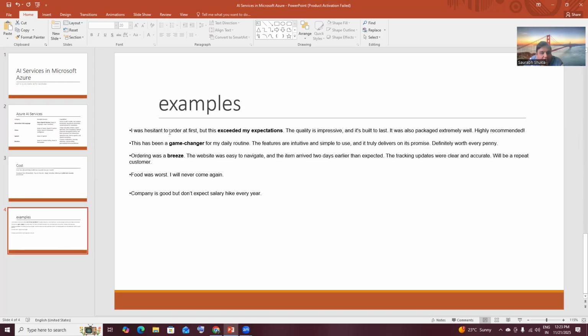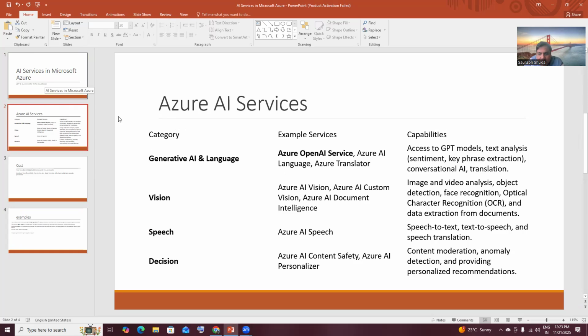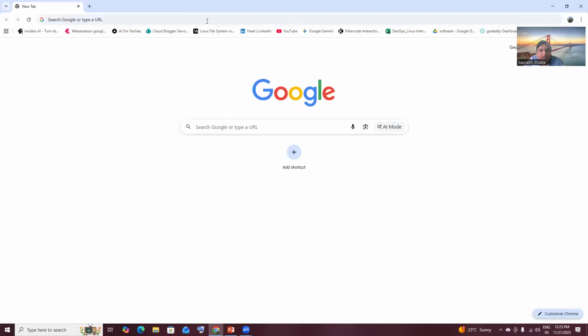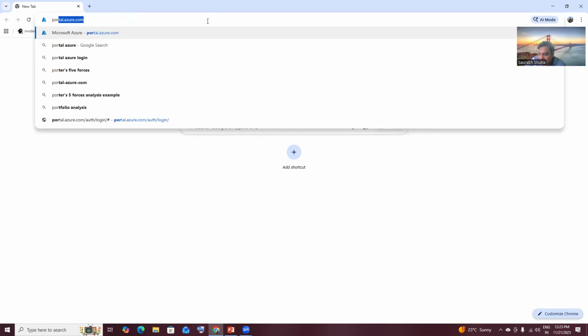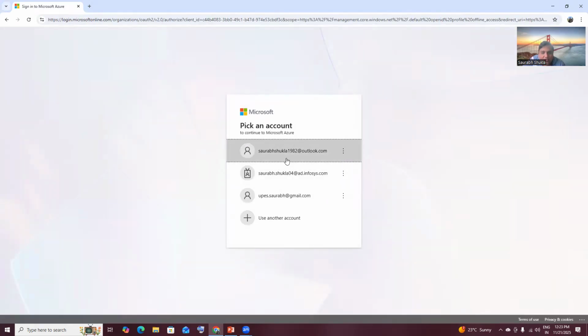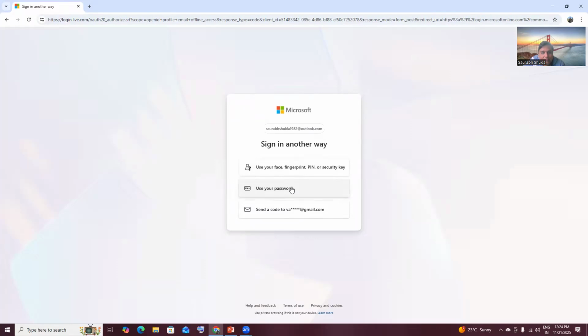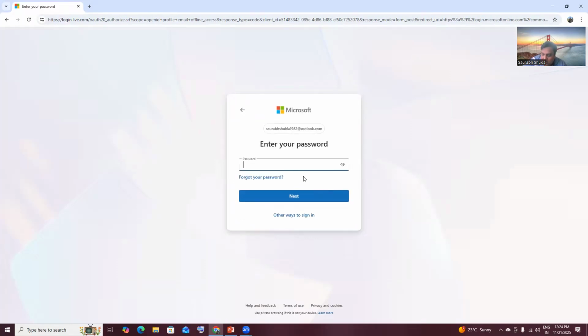And then I have kept a few examples of how we can do text analytics and sentiment analytics, basically on comments. You can upload a file as well and do that. So let's go to our hands-on session. I love to do this because unless you do something with your own hands, you will only talk about AI. You cannot learn anything there, that is for sure. So I already have created one account in the Azure portal. Let me open that. Give me a second so that I can log in.